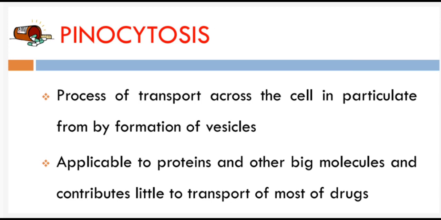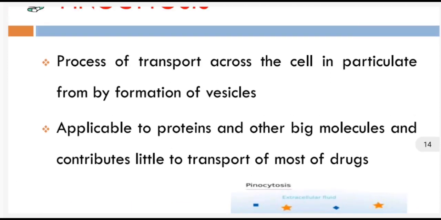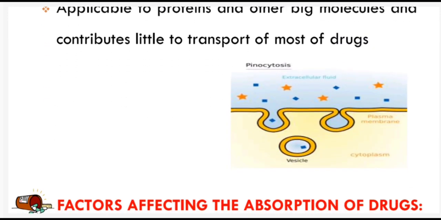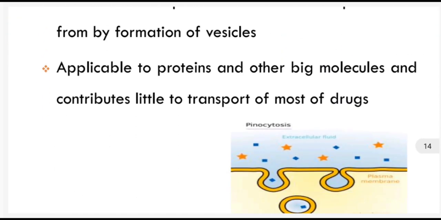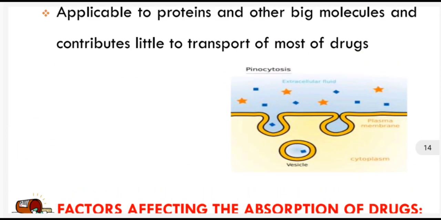It is applicable to proteins and other big molecules, and contributes little to the transport of most drugs.